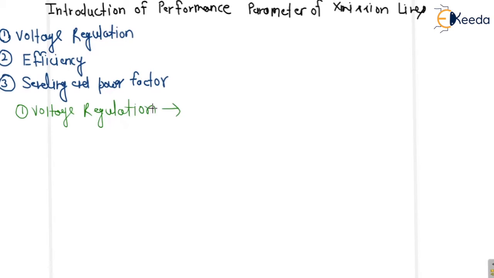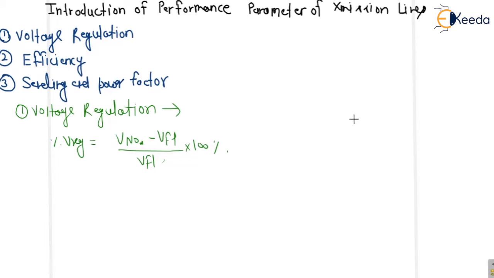From the definition point of view, percentage voltage regulation is equal to V no load minus V full load upon V full load into 100%. Whatever this no load or full load is here, that is for the receiving end.